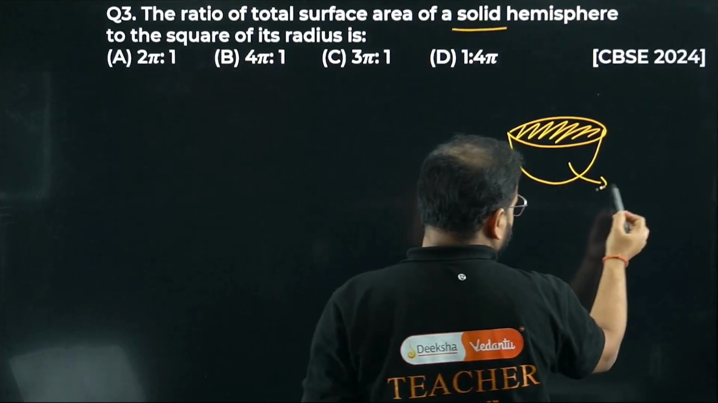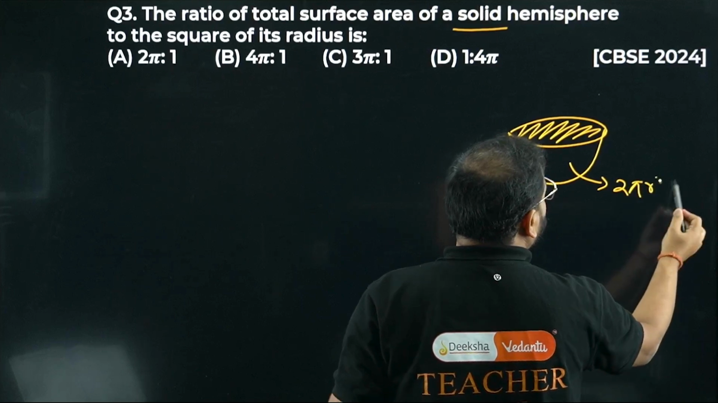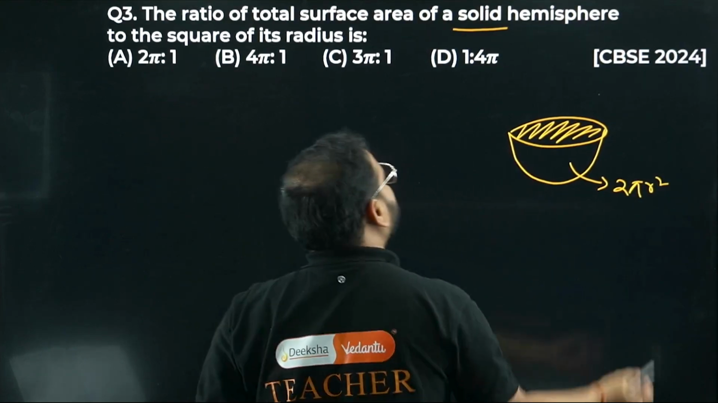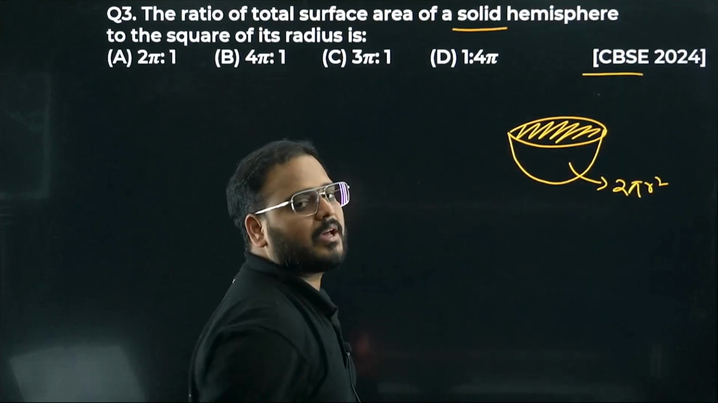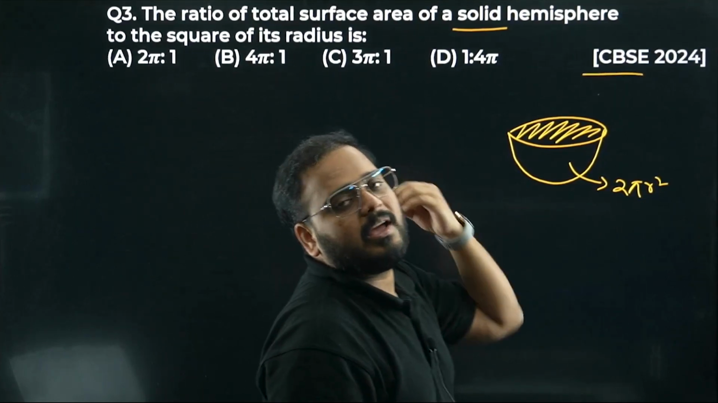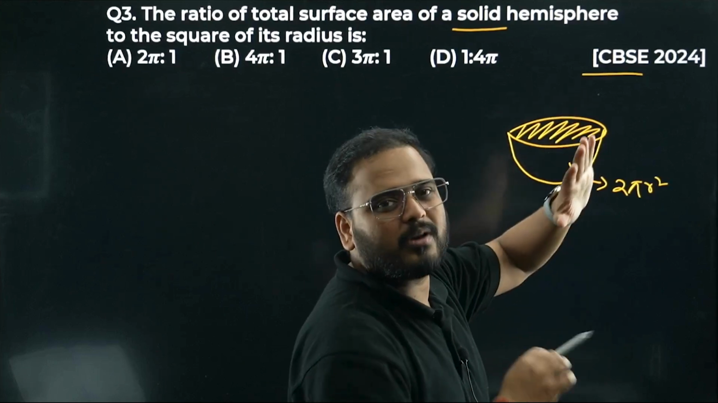The curved surface area in this is, you remember, 2 pi r square. Why have they asked like this? Because with PYQs, you know, they club the concepts together. That's why they have asked it in the chapter of area related to circles, because they wanted to club it.